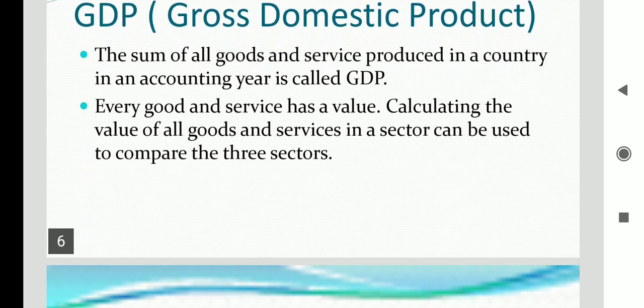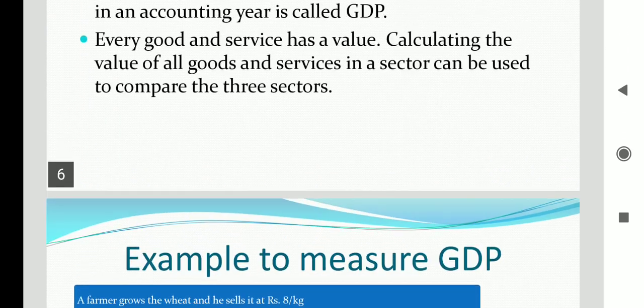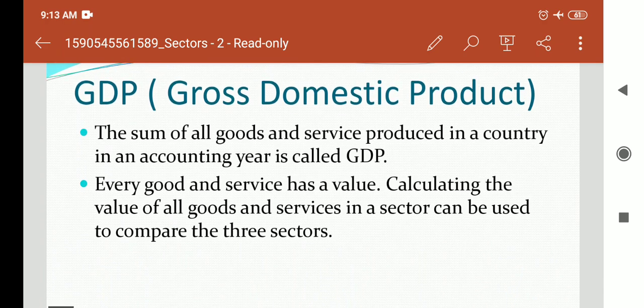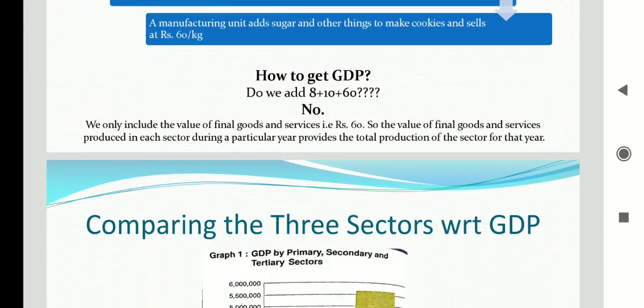Now students, we will do, sorry, in my slide I have taken first GDP, but first we will do about the